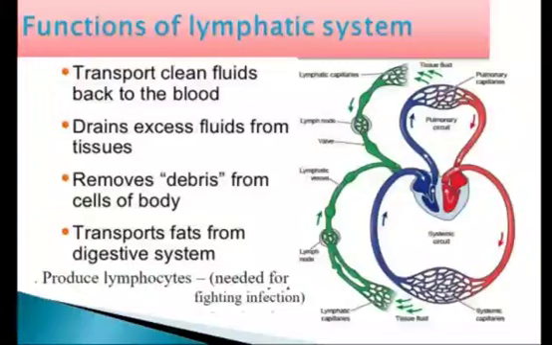Now these veins carry the lymph to the heart, and in this way the circulation of the lymph from the body tissue to the heart is completed.